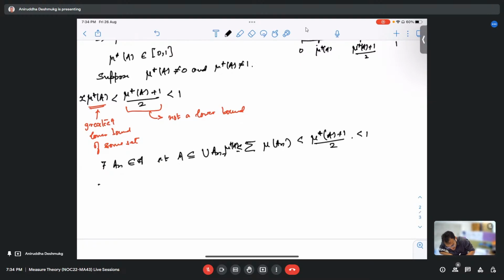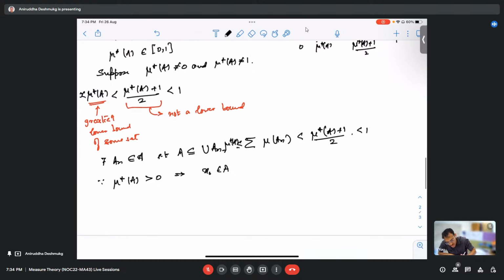Also, since mu star A is strictly bigger than 0, this implies that x naught is inside A. Can we say this? If x naught is not inside A, then the outer measure is 0.